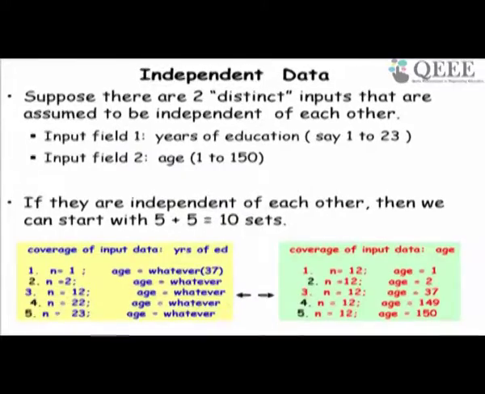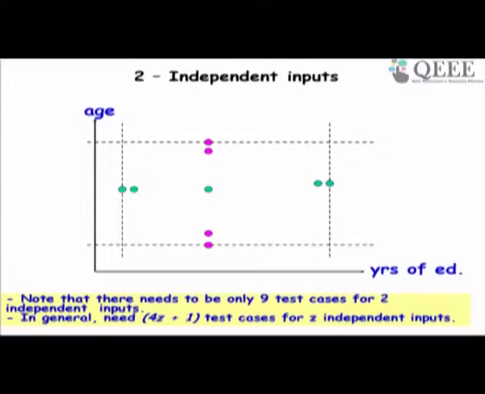If we have multiple parameters, let's say 2 fields, input field 1 and 2, one thing is that we can choose each of them independently. Then we have 5 plus 5, 10 sets. But even on an independent one, we can do it like this, not considering the invalid values here, only the valid values.